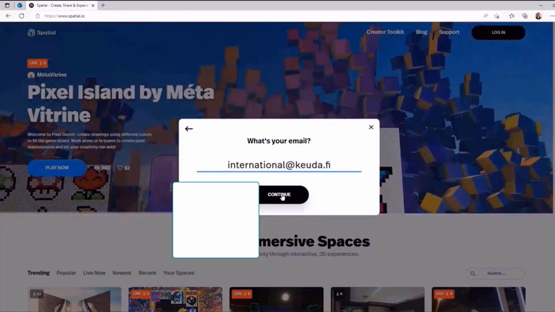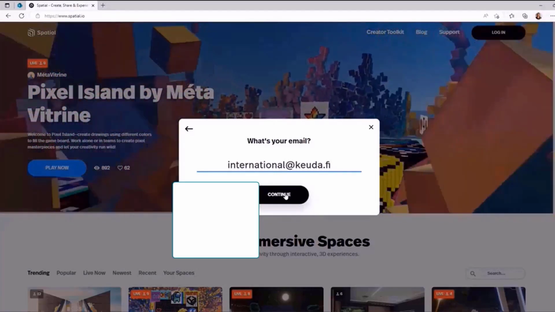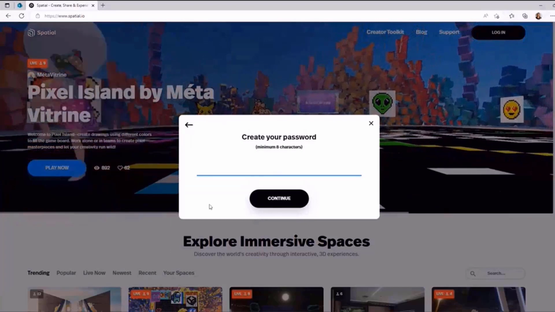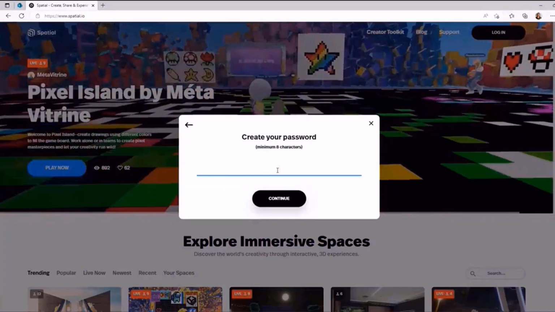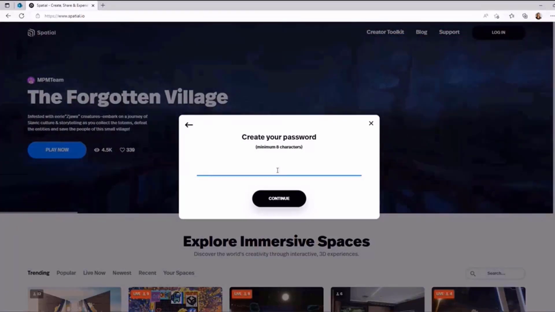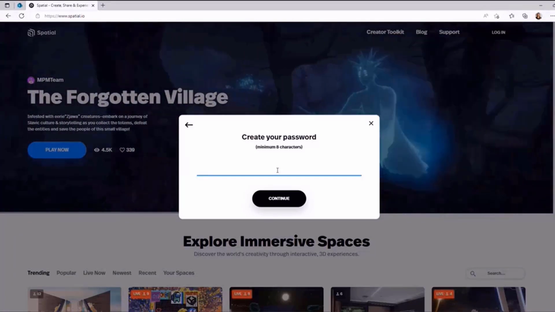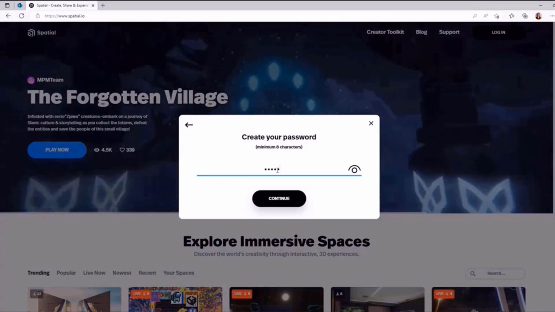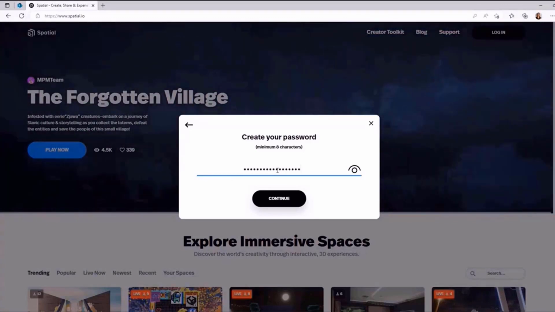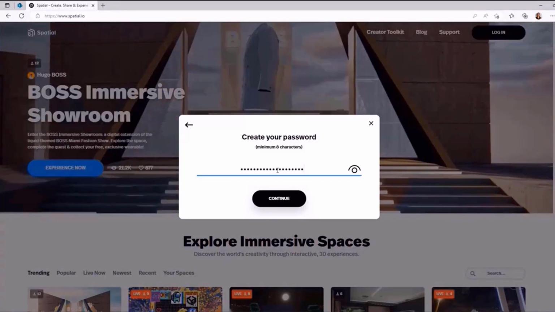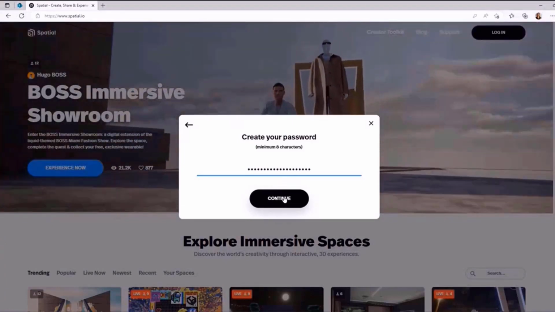Yes, here we're going to use our international email at Keuda email address. So we make a character with our international office. Yes. Very good. And then you create your own password, but you don't have to tell anyone about that. So keep that your own secret. Yes. And then press continue.